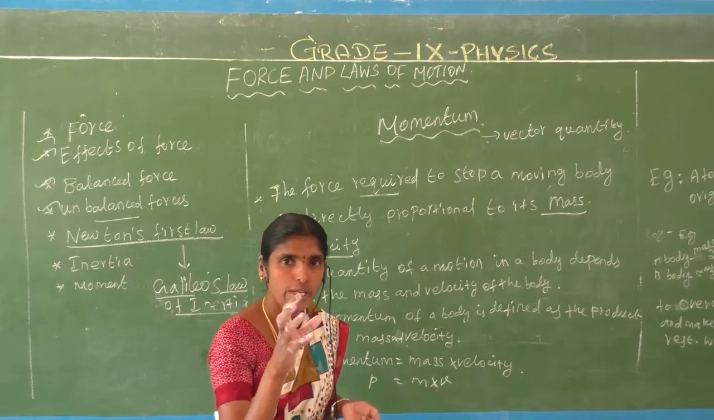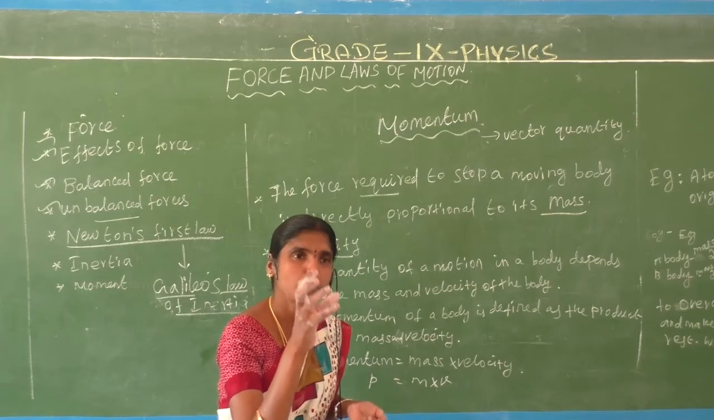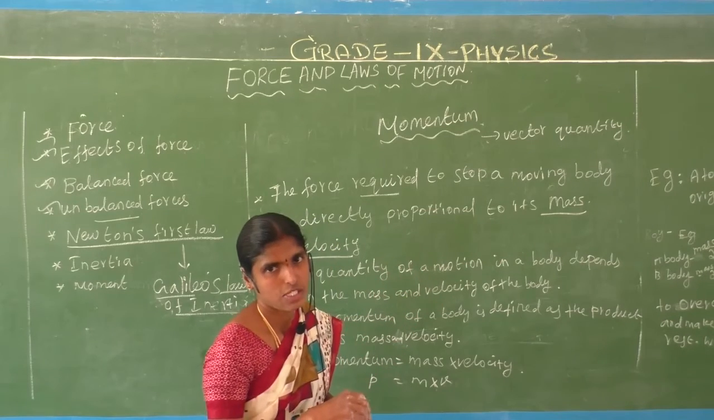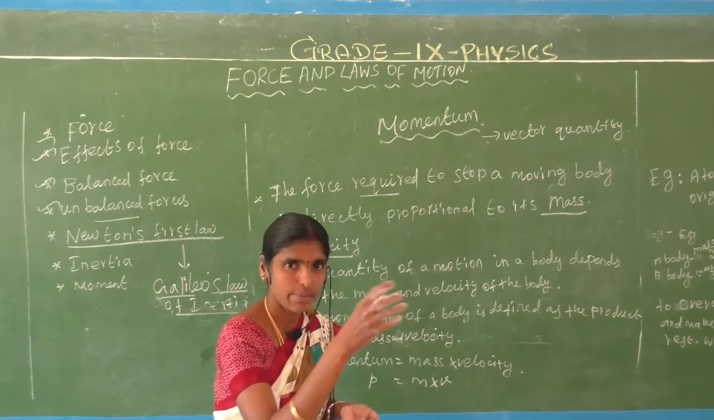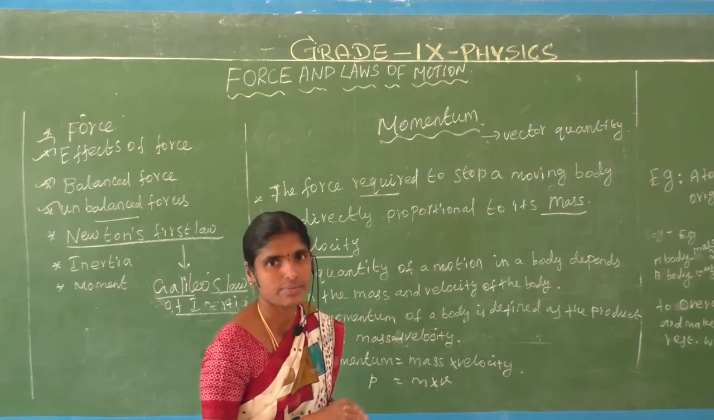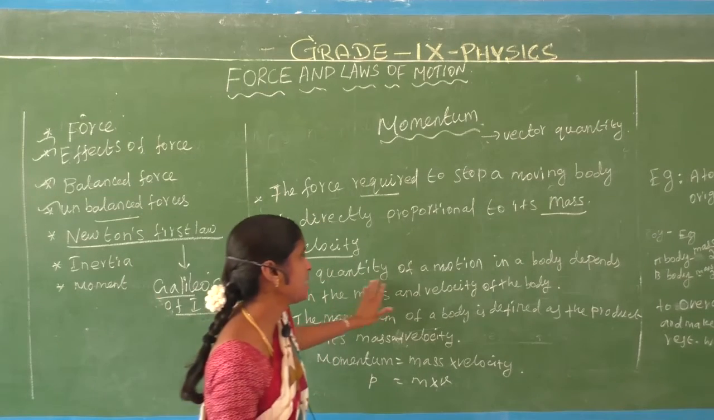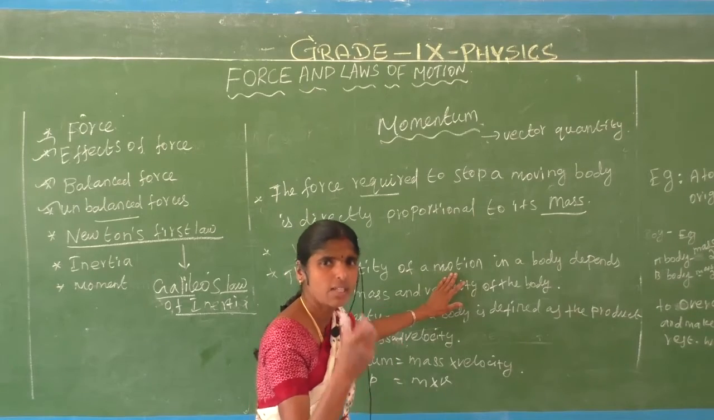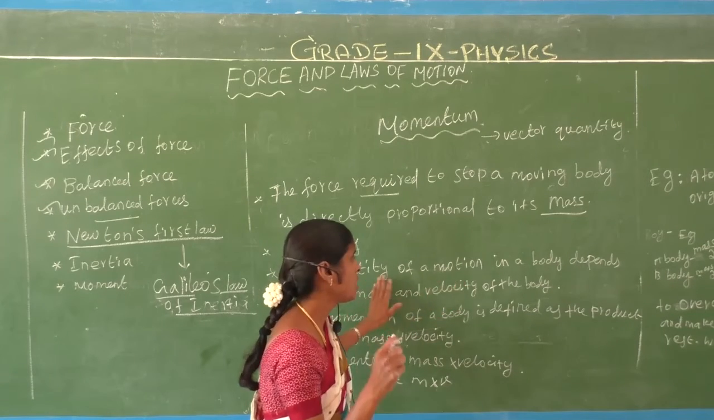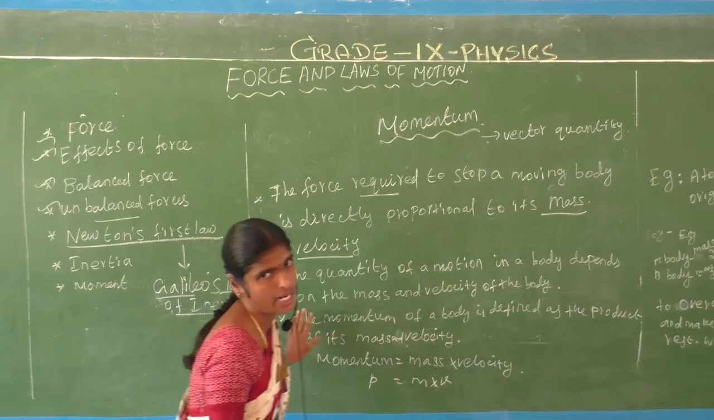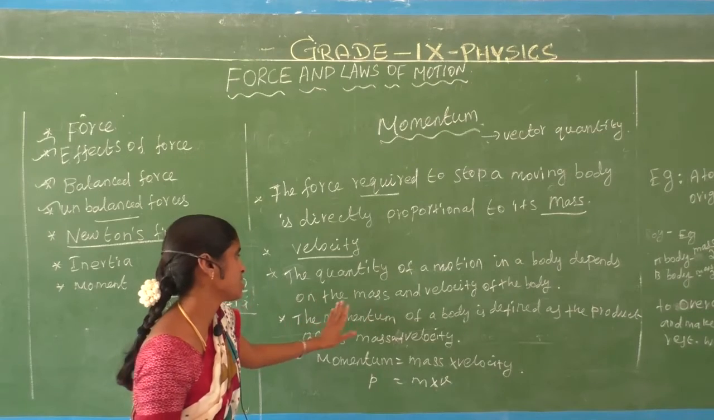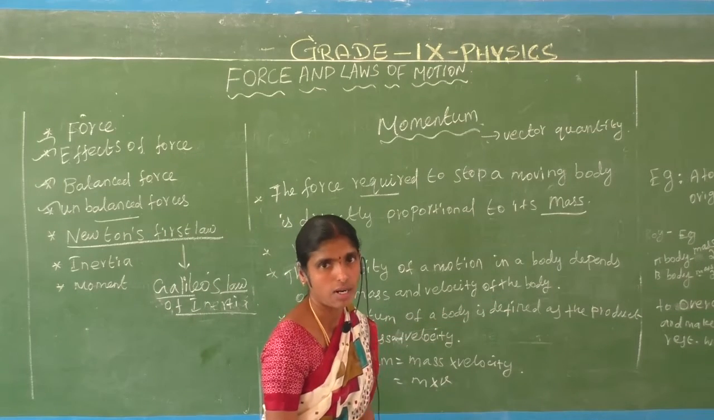A ball is going on, a 20 kg ball is moving at 2 meters per second speed. Are you understand? That is momentum, the quantity of motion. Momentum is nothing but motion. The quantity of motion in a body depends on the mass and velocity of the body.